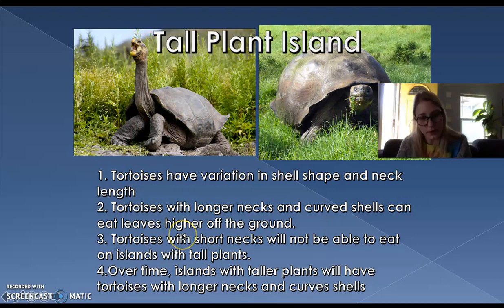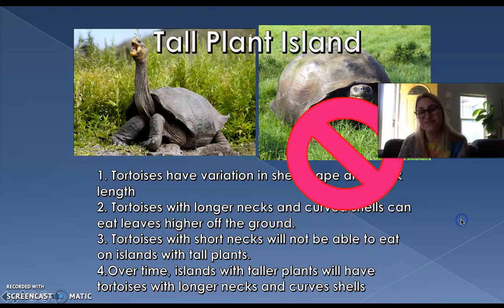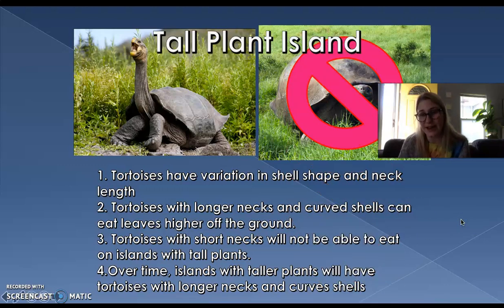The tortoises with the short necks will not be able to eat on the islands with the tall plants just because they can't reach high enough. And over time, the islands with taller plants will only have tortoises with the longer necks and curved shells because all of those tortoises died out.